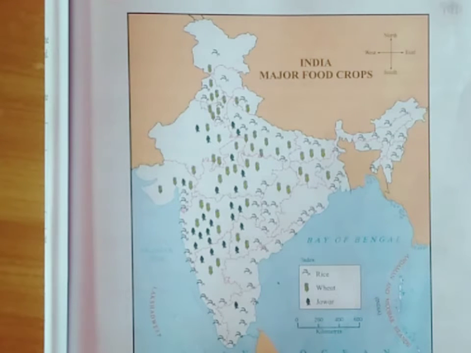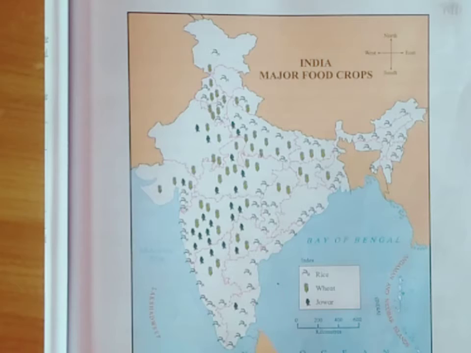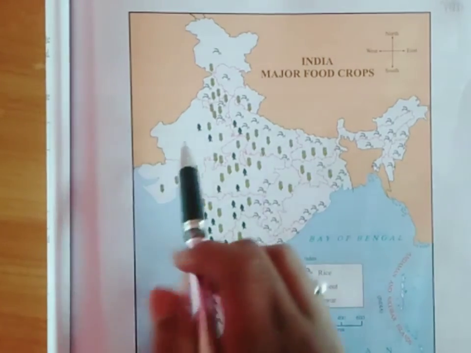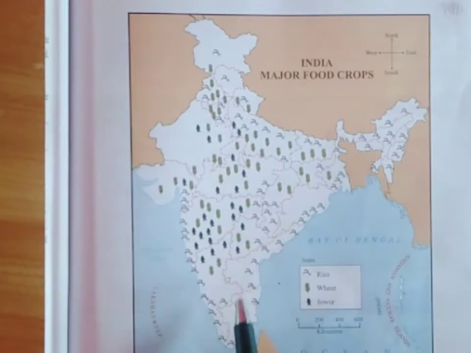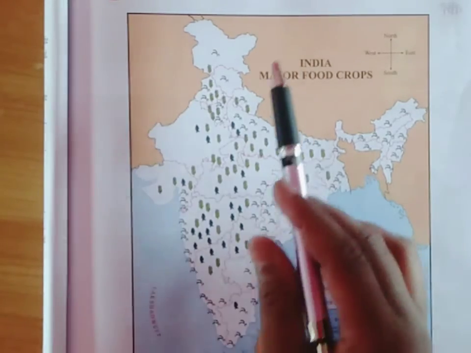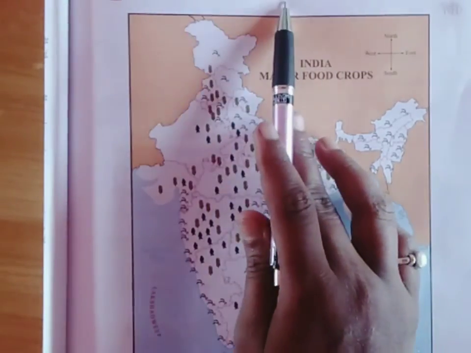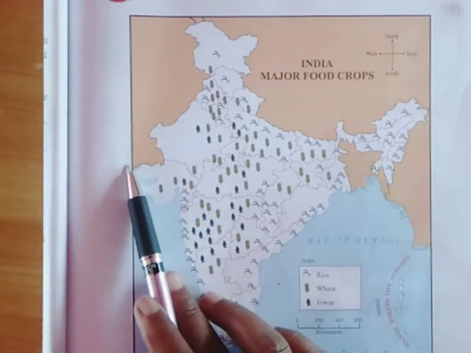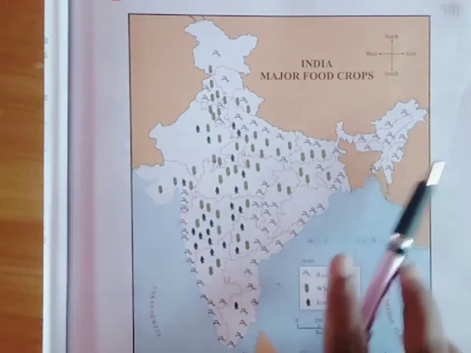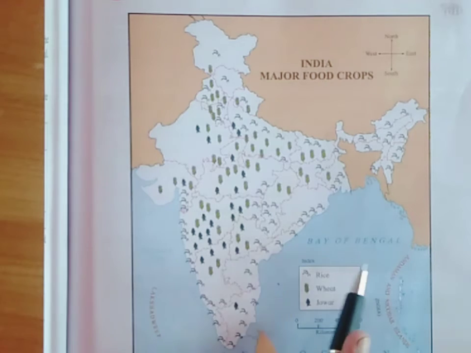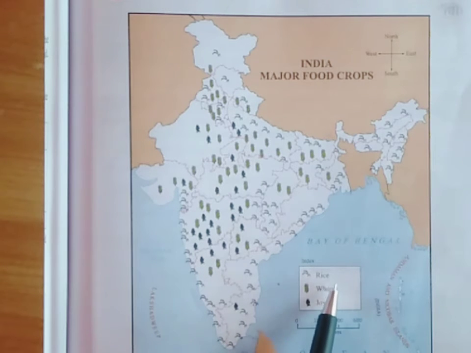So students, you know how a map is read. So this is one map given here. This is the symbol of rice, this is the symbol of wheat, and this is the symbol of jowar. We know in a map the upside direction is north, this direction is west, this is east, and this is south. Different symbols are given for different grains.